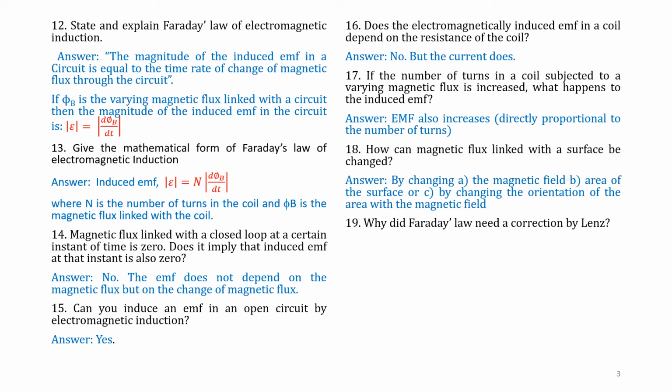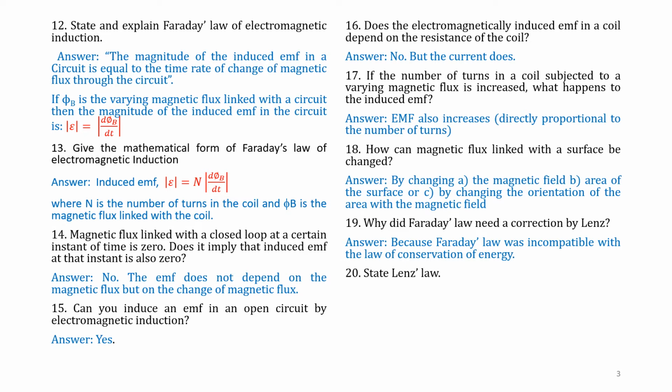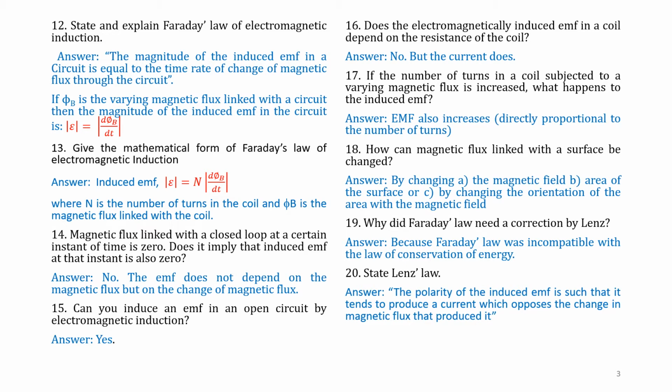Question number 19. Why did Faraday law need a correction by Lenz? Answer. Because Faraday law was incompatible with the law of conservation of energy. Question number 20. State Lenz's law. Answer. The polarity of the induced EMF is such that it tends to produce a current which opposes the change in magnetic flux that produces it. Lenz's law says the polarity of induced EMF is such that it tends to produce the current which opposes the change in magnetic flux that produces it.